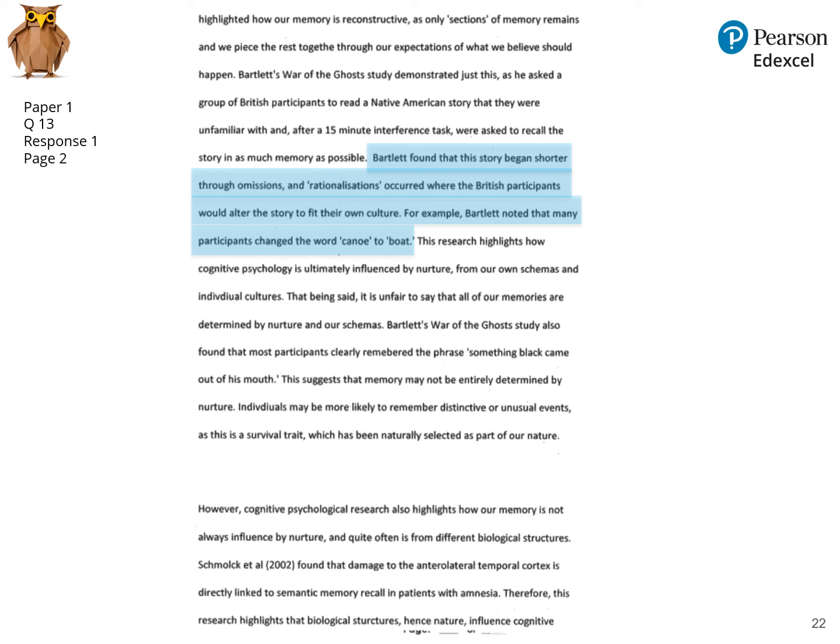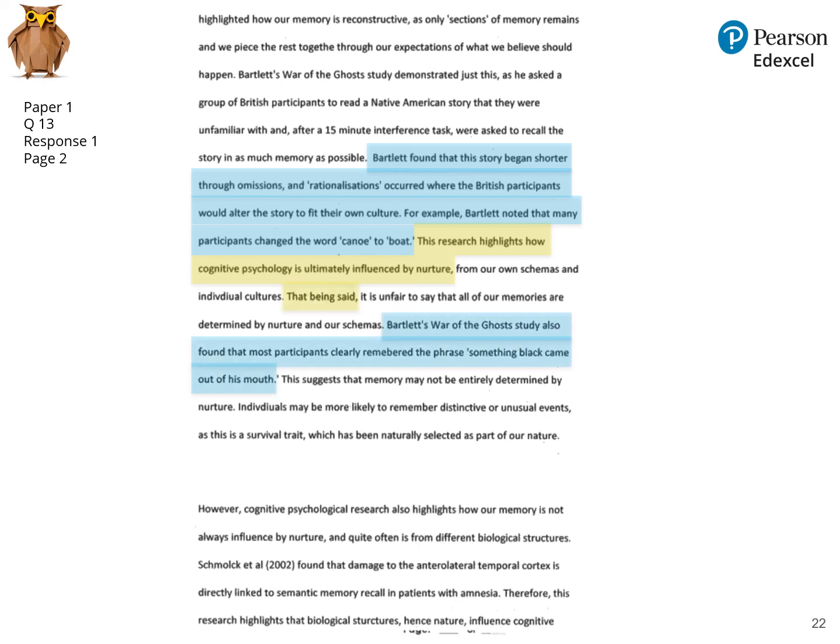So this is where Bartlett's first finding is outlined. Now, again, this candidate has provided some relevant information, but really it's the findings for a question like this which are important. And so they could actually have left out the good stuff they've written about aims and procedures before this point, and with perhaps some slight rewording here, perhaps slightly lengthening the bit that I've highlighted, they could have just gone straight in with what Bartlett found and saved a great deal of writing while still getting the key content across. Here we've got indication of good linking.